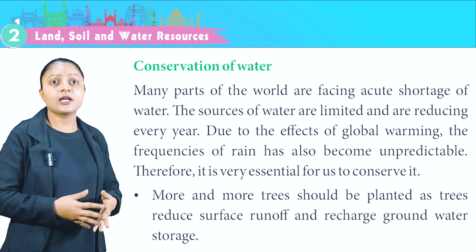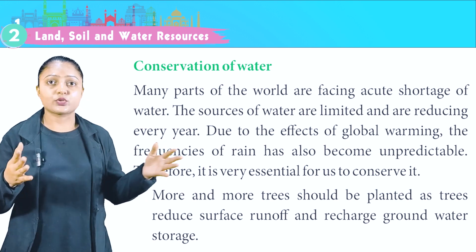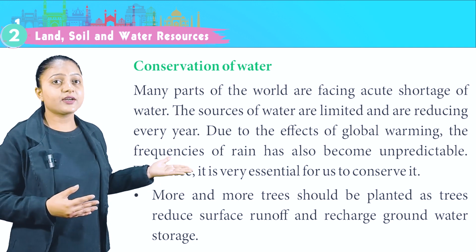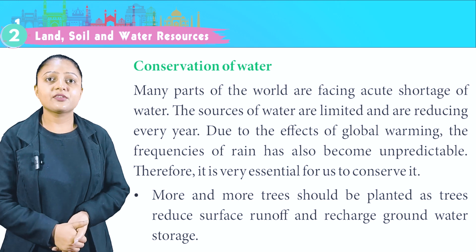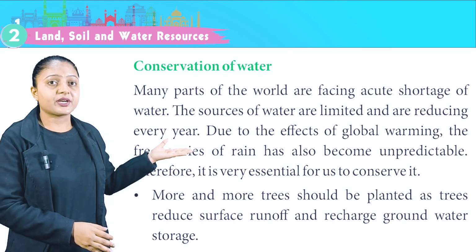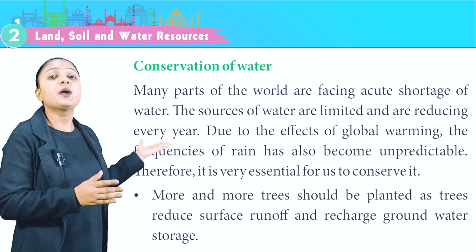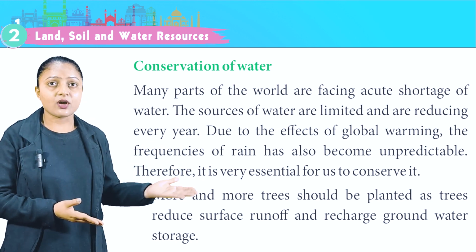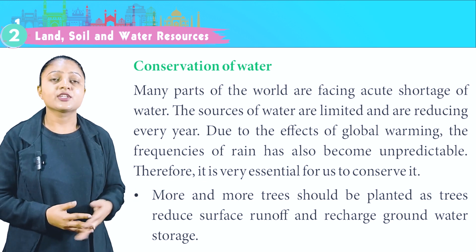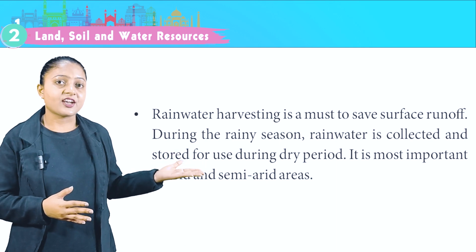Conservation of water. Many parts of the world are facing acute shortage of water. The sources of water are limited and are reducing every year. Due to the effects of global warming, the frequency of rain has also become unpredictable. Therefore, it is very essential for us to conserve it. More and more trees should be planted as trees reduce surface runoff and recharge groundwater storage. Rainwater harvesting is a must to save surface runoff.